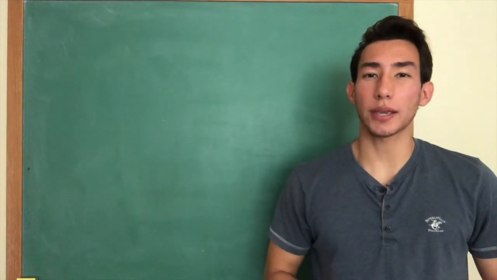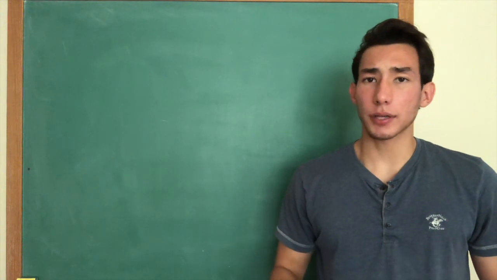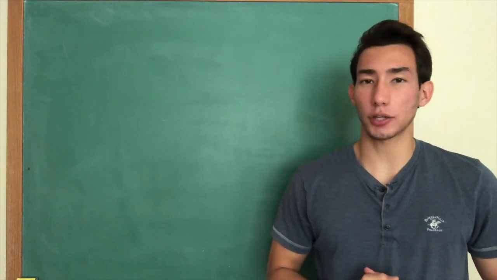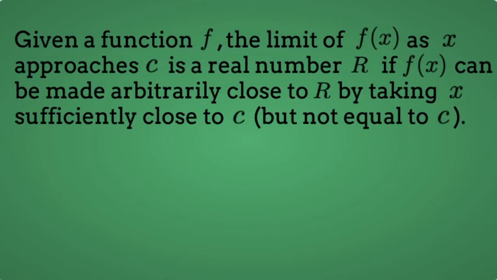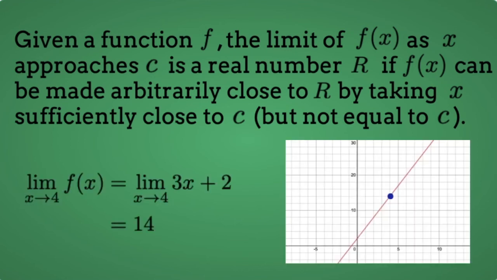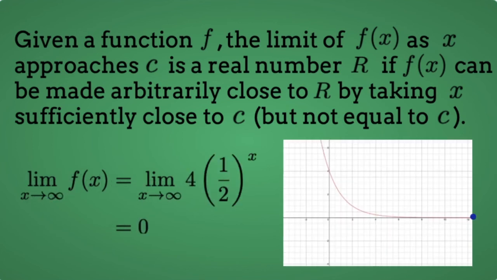Let's do a quick recap of everything we learned. First, let's look at the official College Board definition of a limit. Given a function f, the limit of f of x as x approaches c is a real number r if f of x can be made arbitrarily close to r by taking x sufficiently close to c, but not equal to c. In our first example, c was 4 and r was 14. In the example we just did, c was infinity and r was 0.